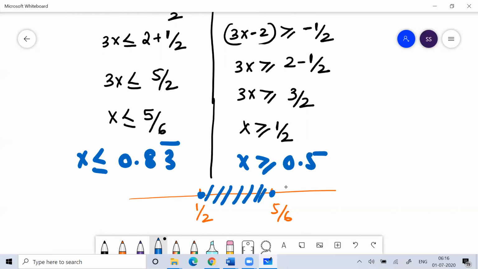So what is your answer? The answer would be x belongs to 1 by 2 comma 5 by 6, and for this you will use closed brackets. Simple question. Okay, let's discuss the next question.